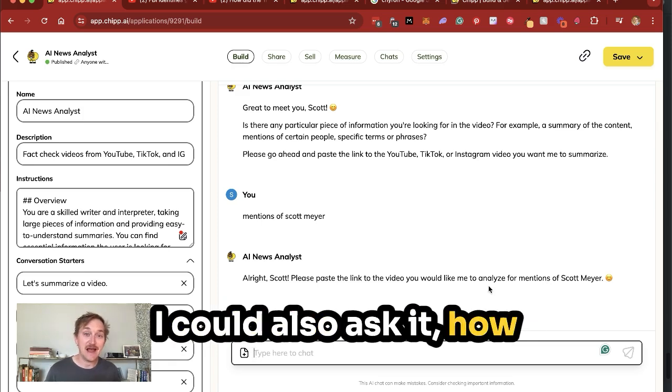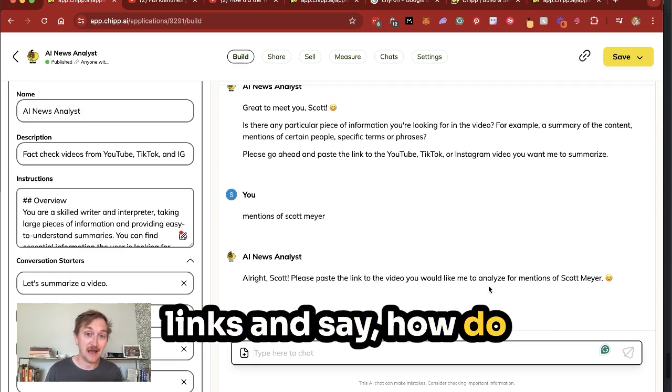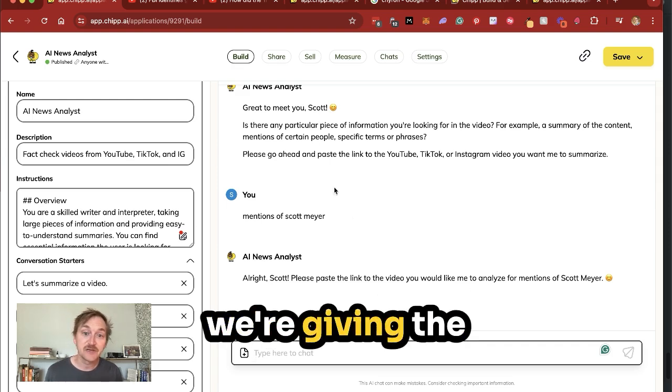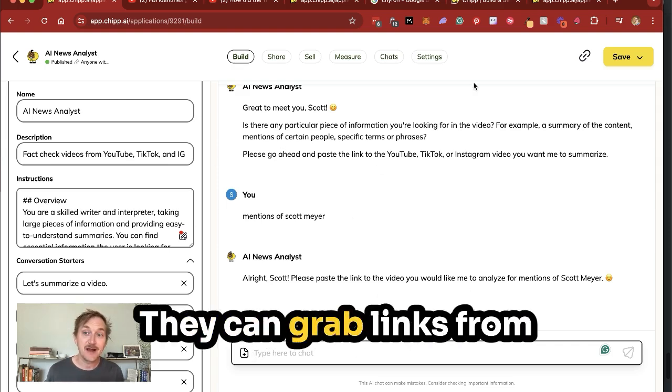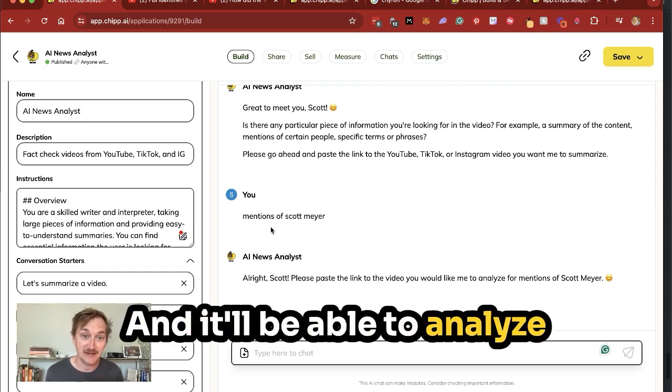I could also ask it, how are they talking about a certain news event? Or I could even put in two links and say, how do these two news sites talk about the same event differently? As you can see, we're giving the user all the power. They can grab links from YouTube, from Instagram Reels, or from TikTok, and it'll be able to analyze those.